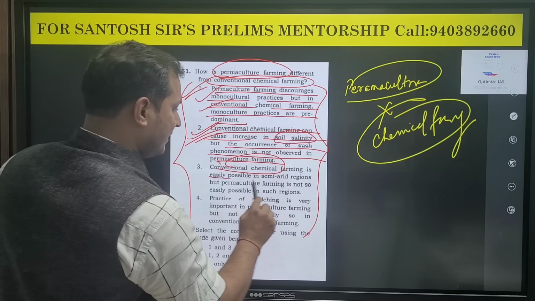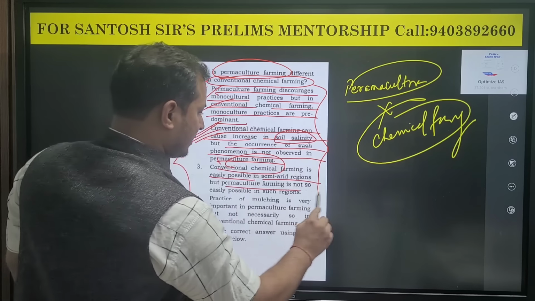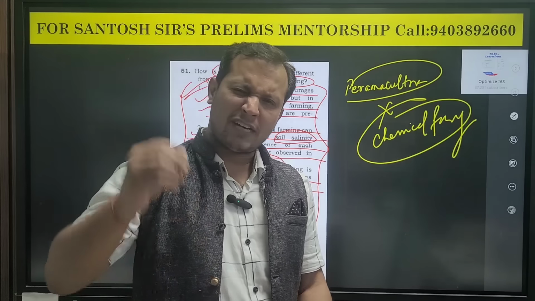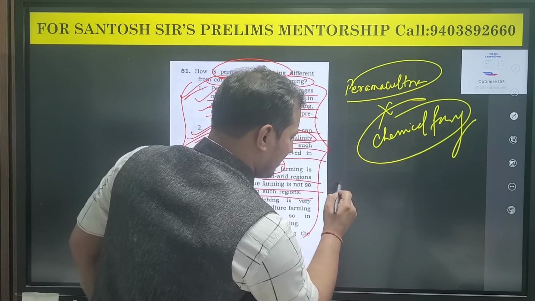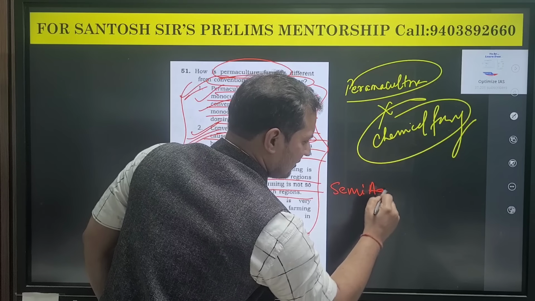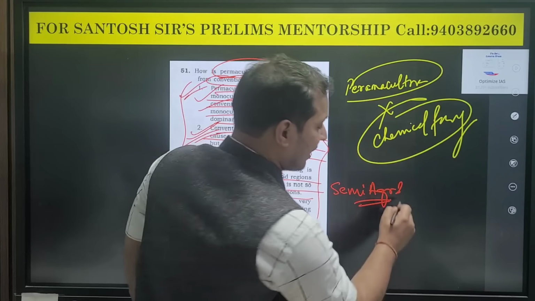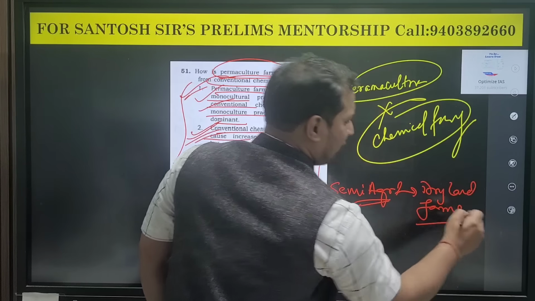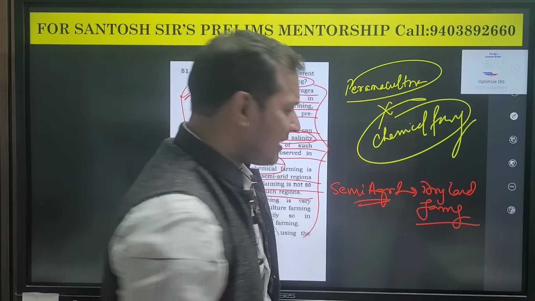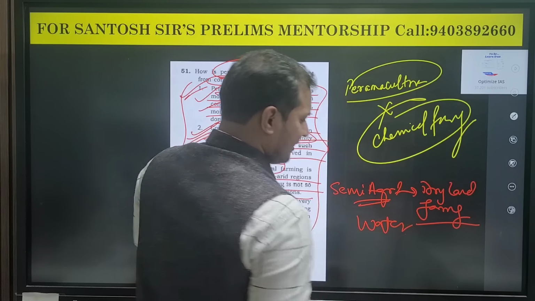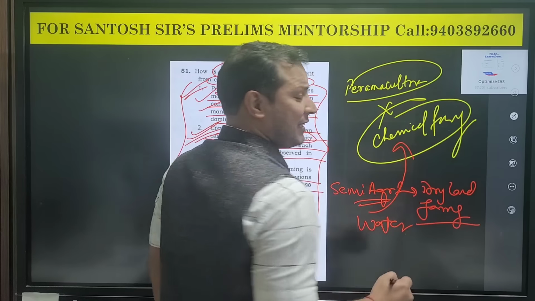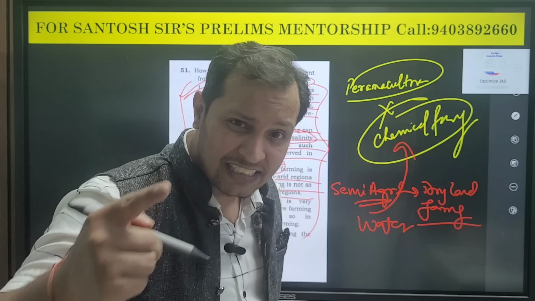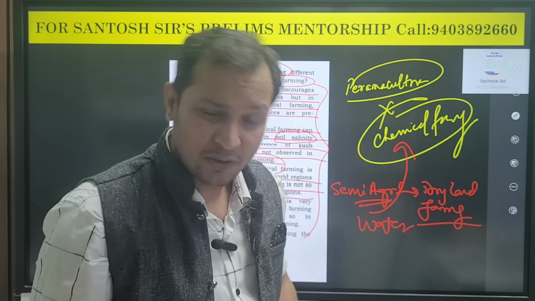Conventional chemical farming is easily possible in semi-arid regions, but permaculture farming is not easily possible in semi-arid regions. Guys, common sense. If you have read a little bit of geography also, in semi-arid regions, what kind of farming do we do? We do dry farming, dry land farming. In dry land farming, the main constraint is water. We do not have water, and since we do not have water, how can we use chemicals? Chemical fertilizer application requires irrigation. Without irrigation, there cannot be any application of chemical fertilizers. This is common sense.